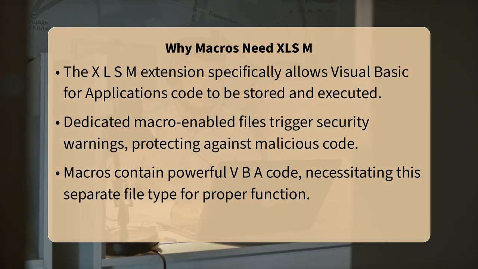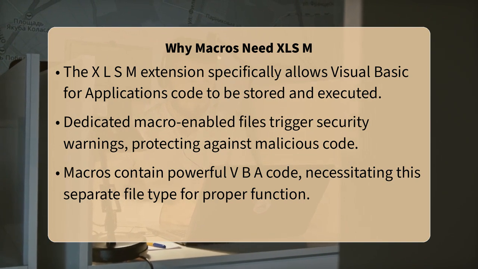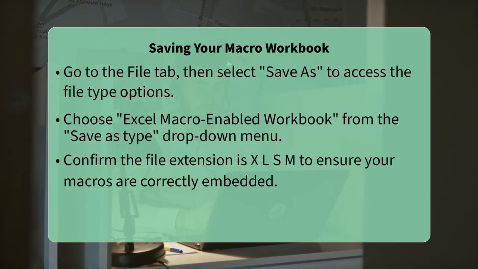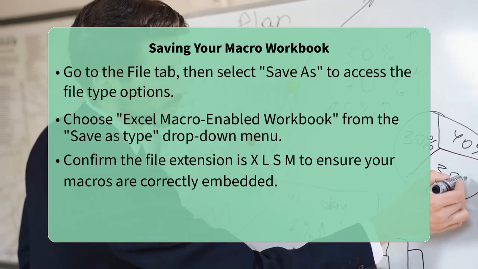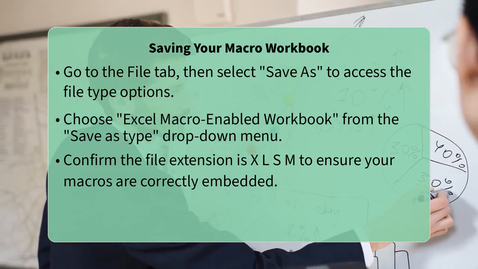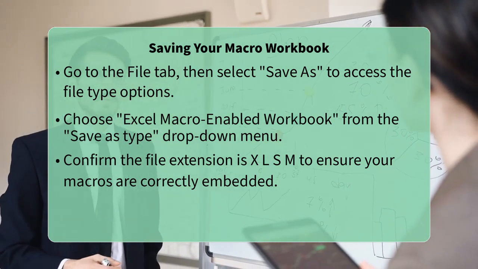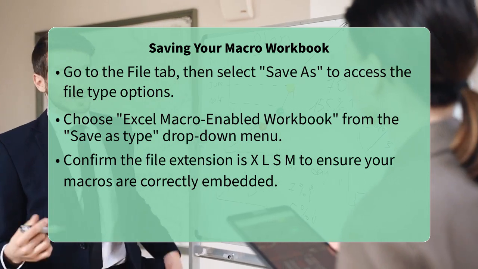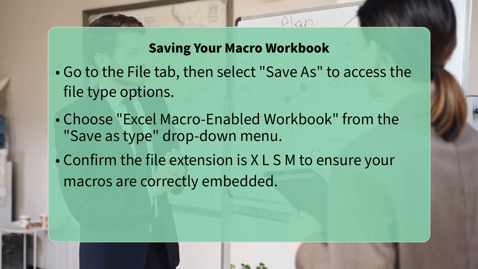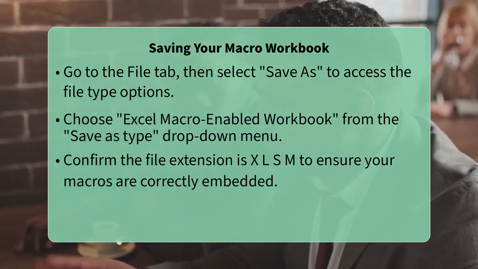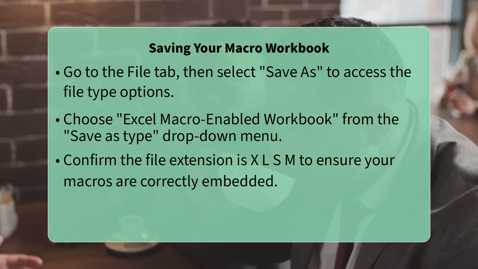When you are ready to save a workbook containing macros, navigate to the File tab, then select Save As. In the Save As dialog box, click on the drop-down menu for Save As type. From the options, choose Excel Macro-Enabled Workbook. This ensures that your Visual Basic for Applications code is correctly embedded and will function the next time you open your file. Always be mindful of where you save your macro-enabled files, and only enable macros from trusted sources to maintain your system security.